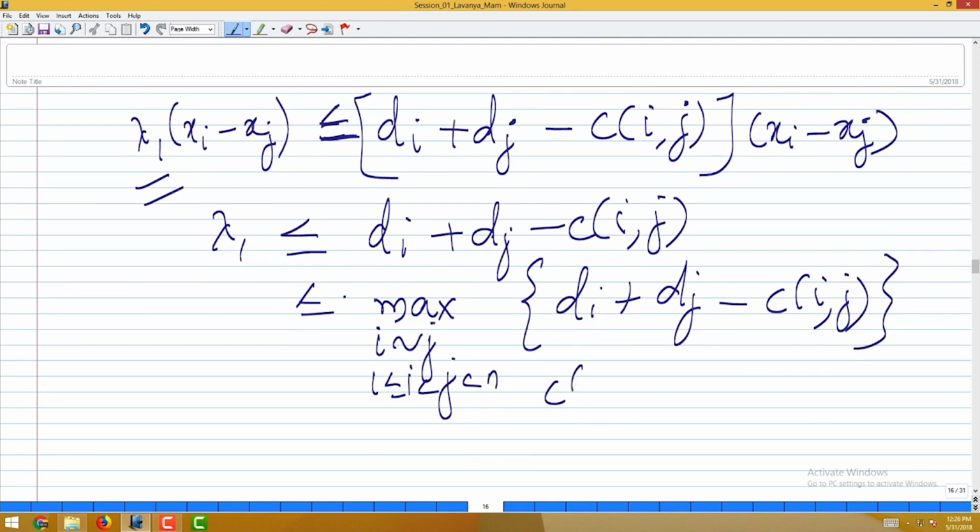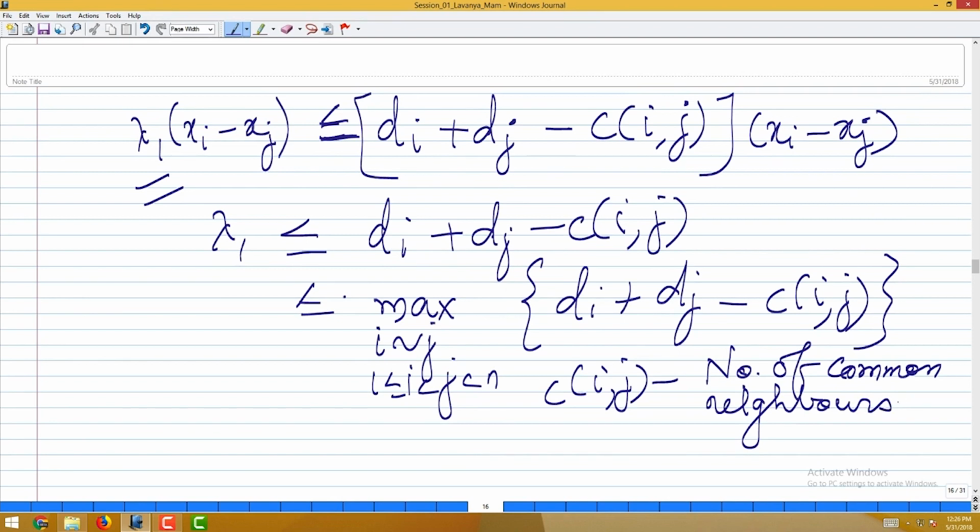Now we know what c_ij is, the number of common neighbors between i and j. Now we can see that this upper bound is like, if there are no common neighbors, this is still in the negative term. If every vertex has a common neighbor, then it would be like a complete graph, right? That is not going to be the possibility.